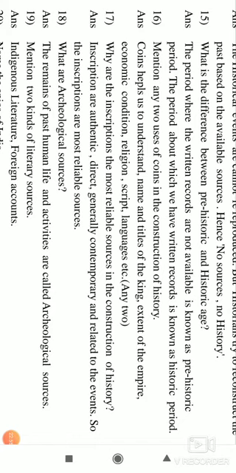So, archaeological sources are the jewelries, the tools, the coins, the seals, the terracotta figures, fossils, weapons, paintings, inscriptions, remains of the buildings, pottery, household articles, all that are the sources of archaeology which help us to reconstruct the past.